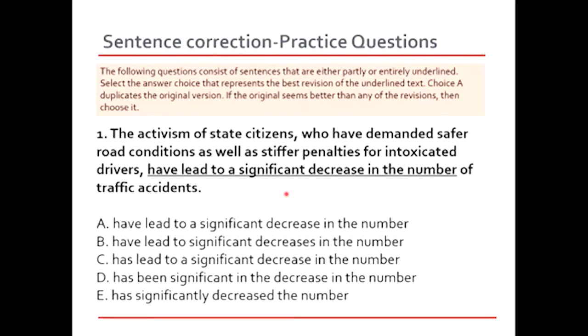So I'm going to read out the options to you first. Option A, have led to a significant decrease in the number. This is the original option. I'm not going to read it for the rest of the questions. I just read it out so that I could remind you that option A is always going to be a replication of the original text. B, have led to significant decreases in the number. Okay, now here the change is the word decreases.